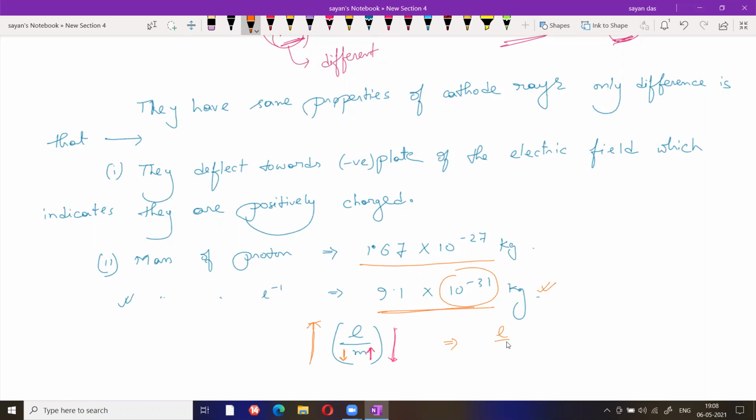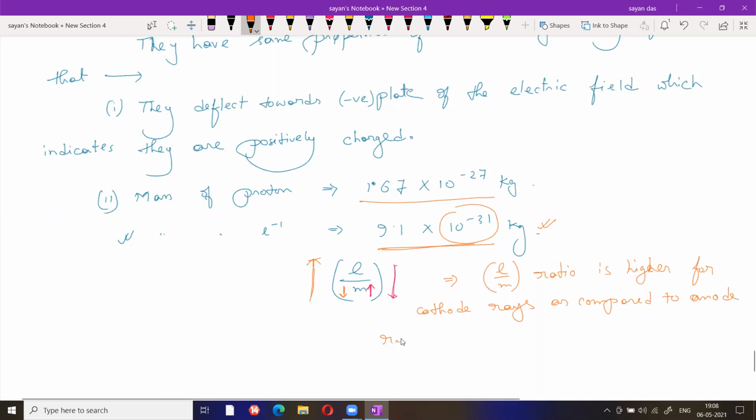So that's why E by M ratio is higher for cathode ray as compared to anode ray, because mass of proton is greater than mass of electron. Is it clear? Any doubt regarding this part?